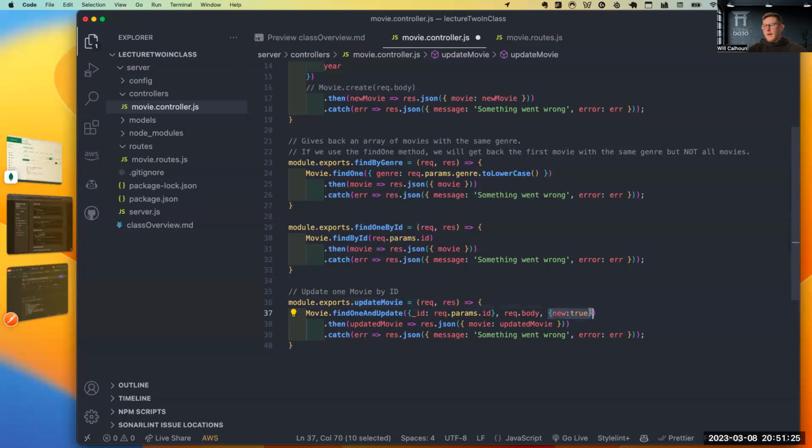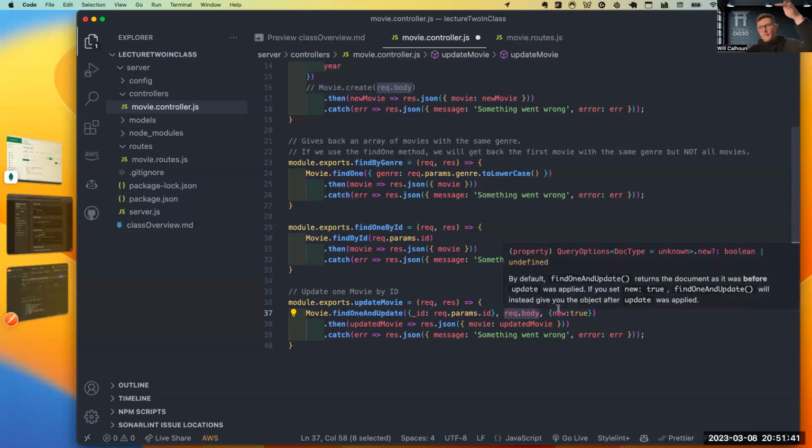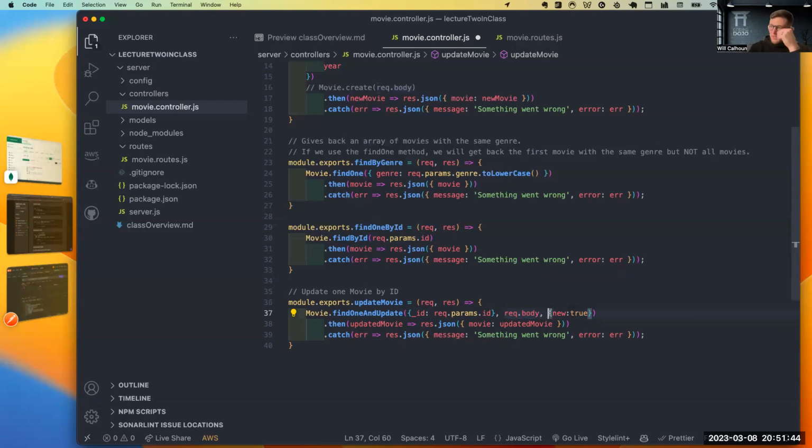Let's go ahead and do this. What this is doing, this is our option, right? So right now, we are grabbing it by this ID. We're just going to use dot put, and we're going to pass in the request body. So when we make this request, we're going to have a body associated with it. Usually you'll have a form when you're editing things. And what this new true is saying is that what this method is going to return is the new value that we've created, the new object with the new values, not the old or original value.